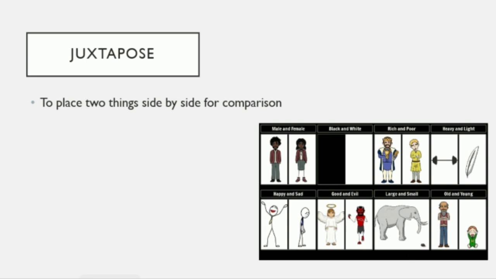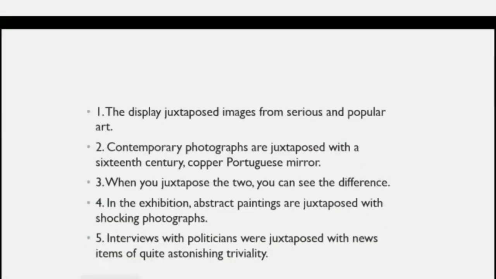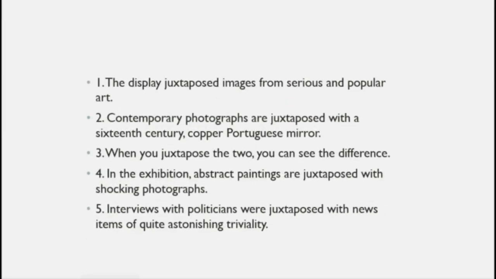So now let's see the sentences with the word juxtapose. The first sentence: the display juxtaposed images from serious and popular art. So what did the display do? It juxtaposed many images from serious and popular art. That is, they presented the images to make a contrast, to show the difference between them or to compare them.